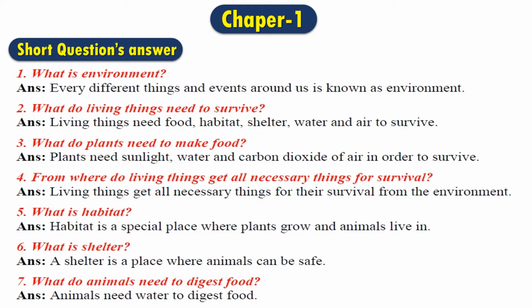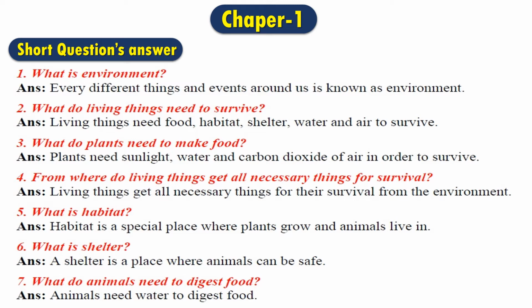Question number 3, what do plants need to make food? The answer is, plants need sunlight, water and carbon dioxide of air. We all know that without sunlight, water and carbon dioxide, plants cannot make their food, and if they cannot make their food, they will not live or survive.